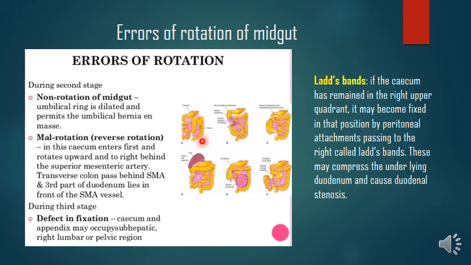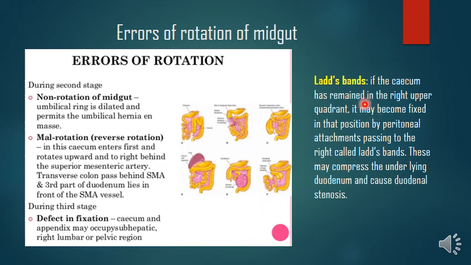Whereas in malrotation, instead of the right limb entering the abdomen first, the left limb enters. So the left limb enters first and rotates upward and to the right behind the superior mesenteric artery, and the transverse colon passes behind the superior mesenteric artery, and the third part of the duodenum lies in front of the superior mesenteric artery. Okay, so that is malrotation. And defects in fixation are: the cecum can be in the subhepatic region, or in the right lumbar region, or it can go into the pelvic region. So these are the errors of rotation of the midgut.